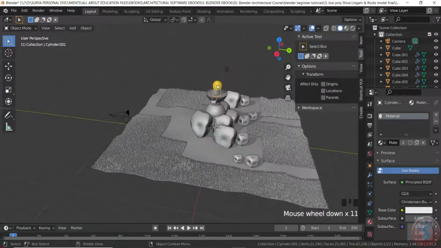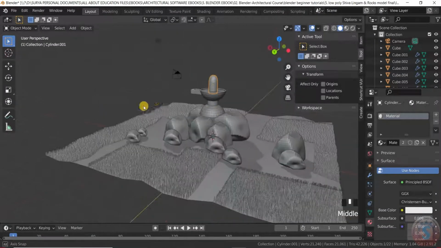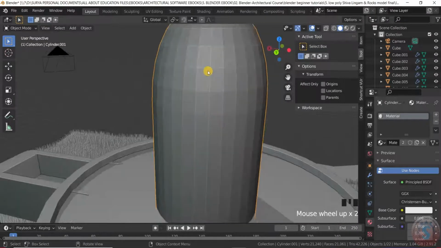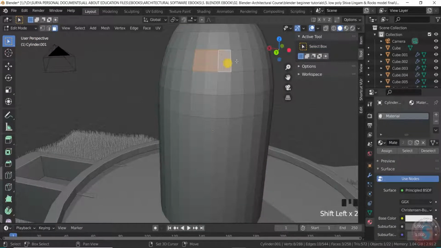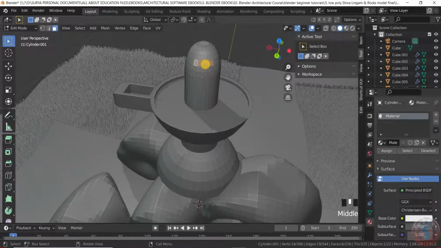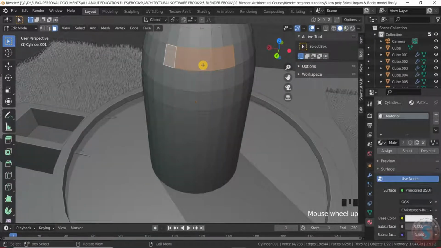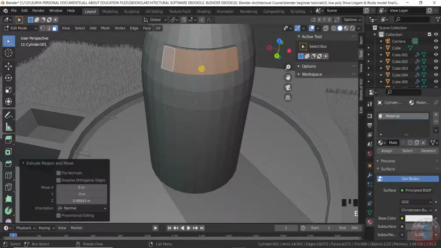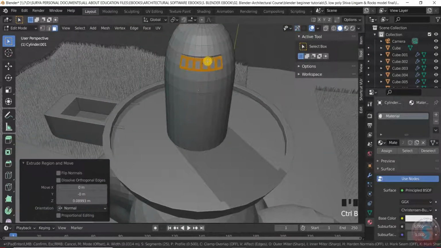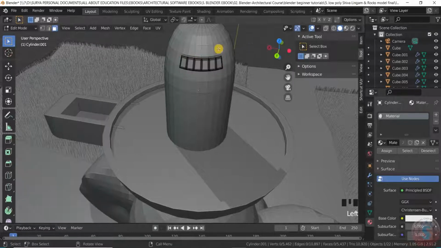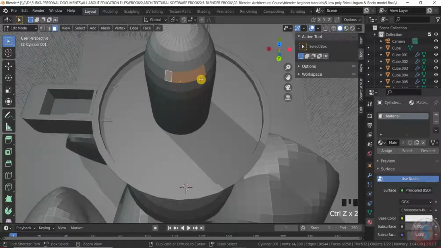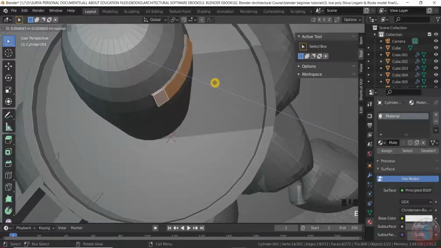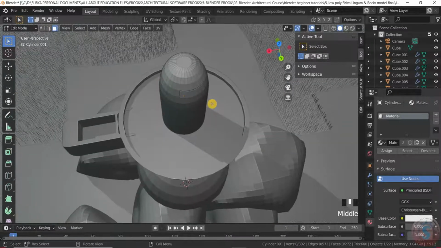I want to select these three, edit mode, give the faces, select the faces and extrude the faces somewhat, and Ctrl B, bevel the faces. It is extruded, you can observe, and extruded this somewhat distance, not more than this.